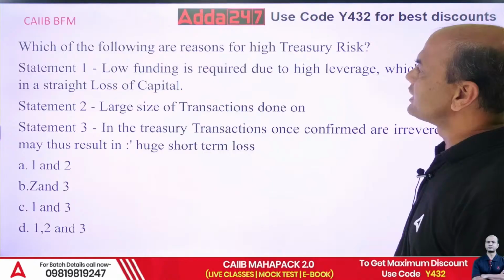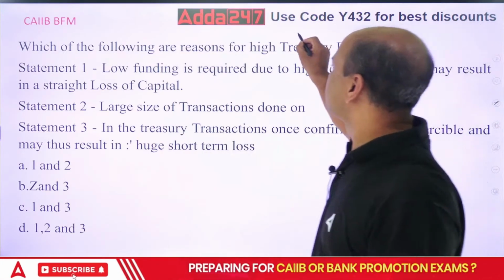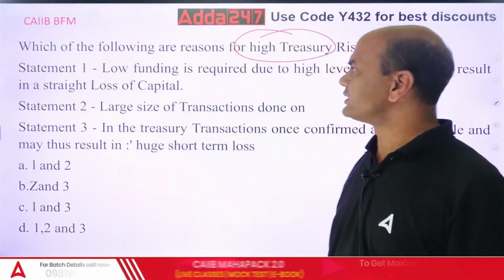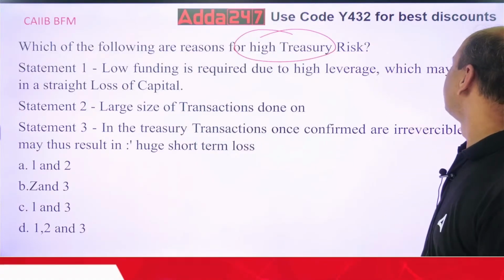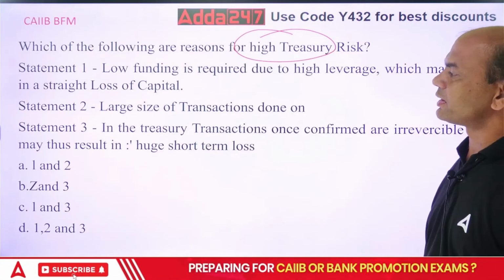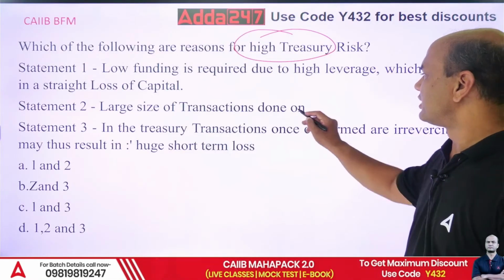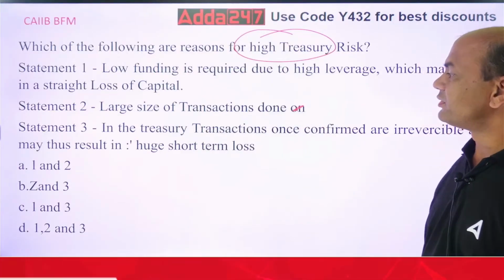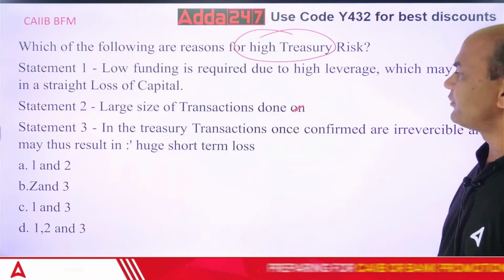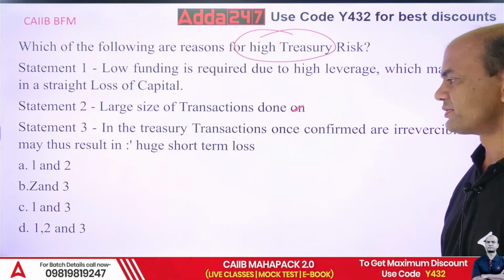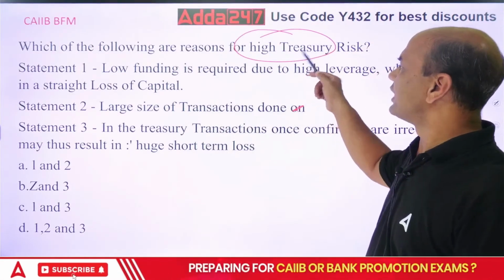Which of the following reasons are for high treasury risk? Why do we have high treasury risk? Low funding is required due to high leverage, which may result in straight loss of capital. Large size of transactions done. Treasury transactions, once confirmed, are irreversible and may result in huge short-term loss. So why do we have high treasury risk?